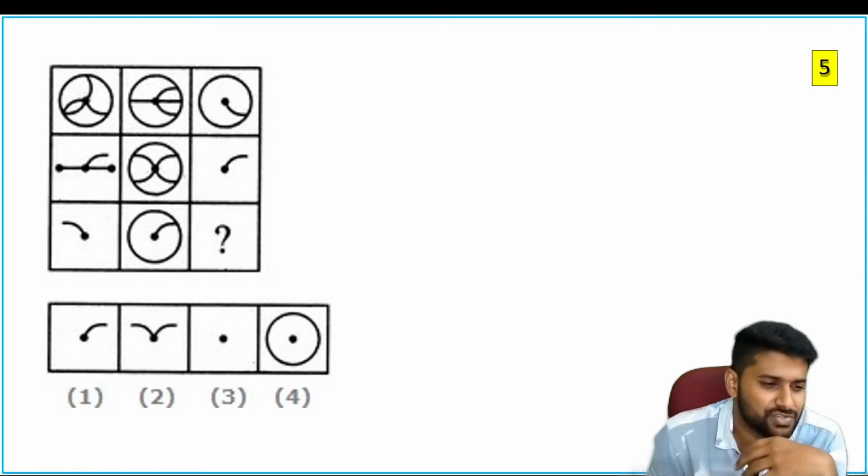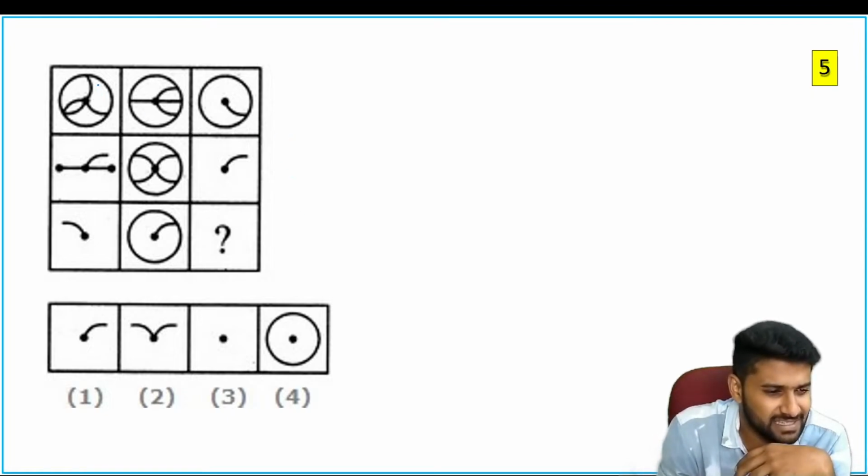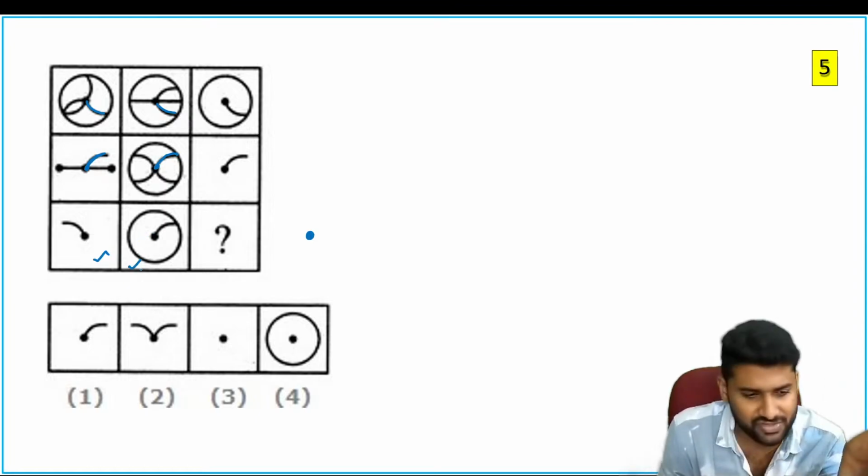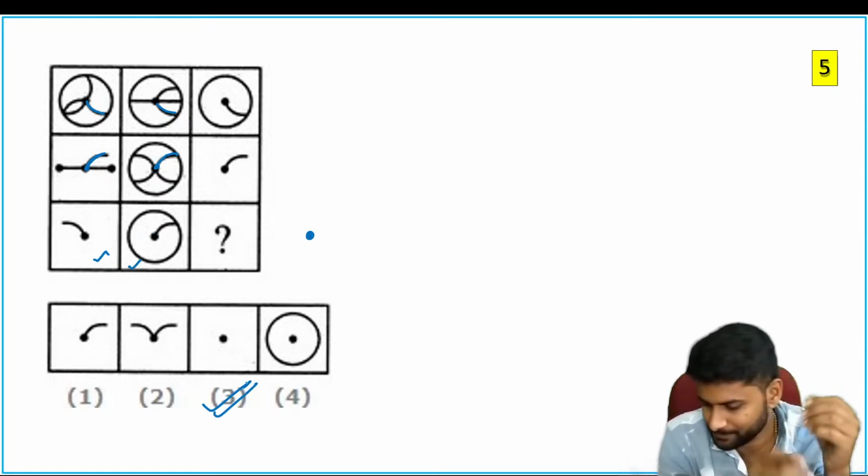So what is the answer for this question, guys? In this picture, if the circle is common, that's why they consider the circle. Now, this is the picture which is common, and this is the picture which is common. That's why you have to consider this one. Now, if you observe carefully, nothing else is common. There is only one thing common in this picture. This is the line which is common in both the boxes. Now, what is the answer for this question? Dot is the only thing common in both pictures. Dot is the only common. Line is not common and circle is not common. So the option must be 3.